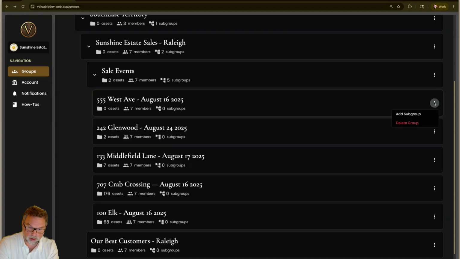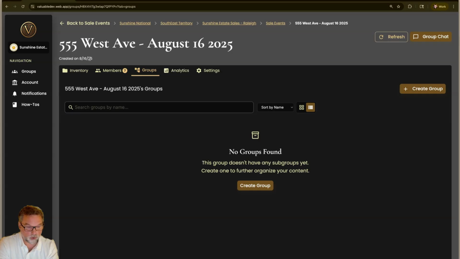You can also delete that group or add it from here. You can go in and create subgroups if you want to put rooms or other kinds of subgroups. You can really do whatever you like with groups. And then there's one really nice aspect of groups. Let's go up to sale events.